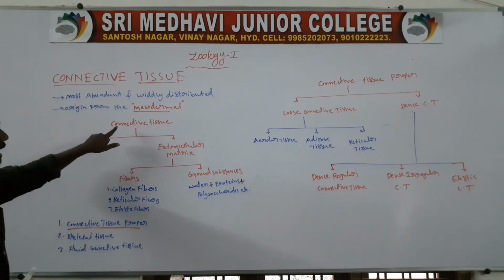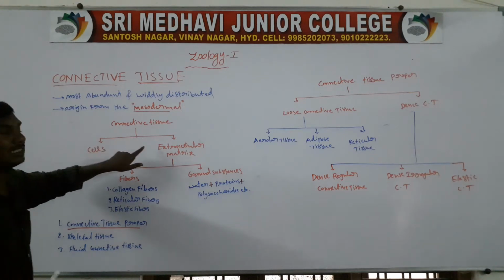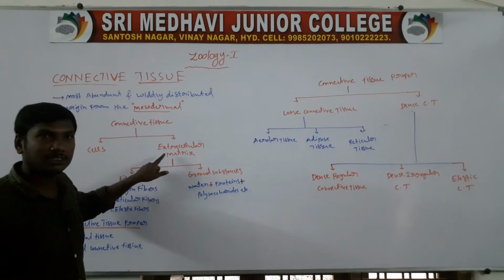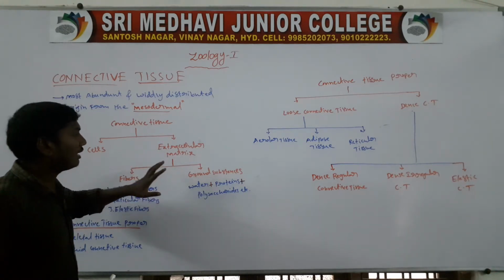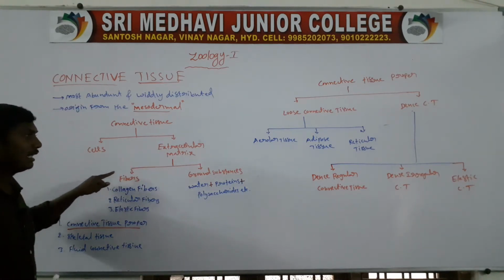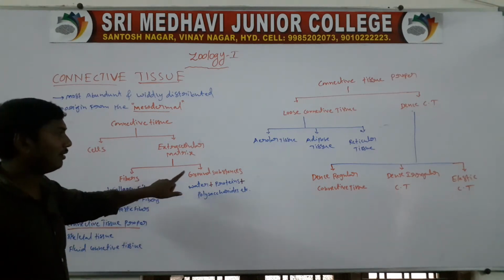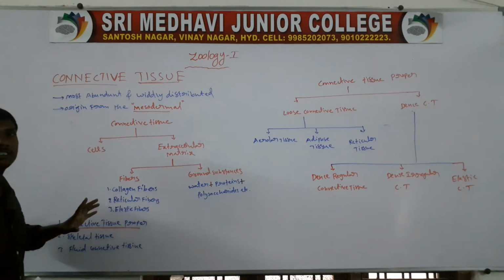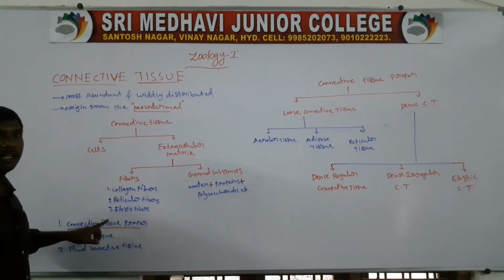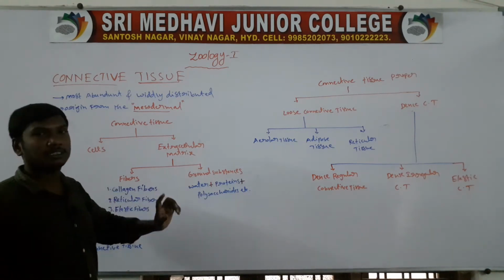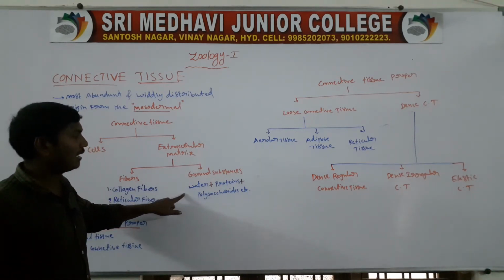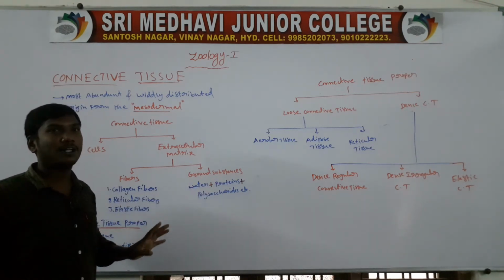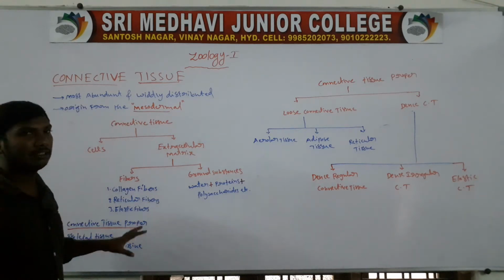Next one, the connective tissue is formed by the cells and extracellular matrix. The extracellular matrix contains fibers and ground substances. The fibers are the collagen fiber, reticular fiber, and elastic fiber. Next one, ground substances: water, proteins, and polysaccharides. So these form the connective tissues.